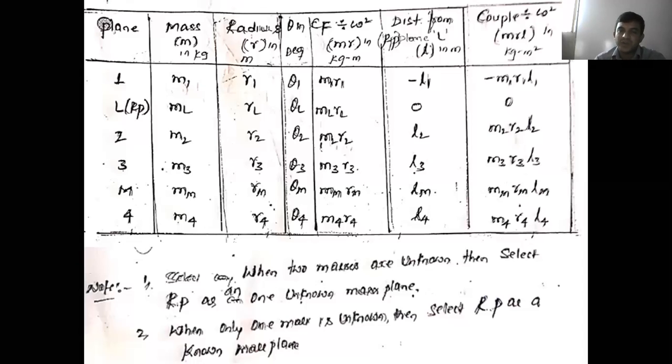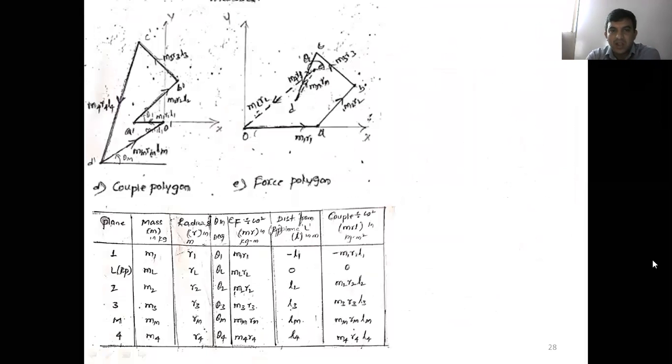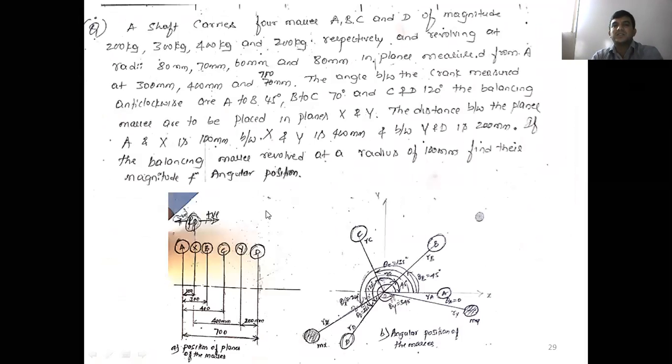Okay, it may be a force polygon or couple polygon. Now remember this note: when two masses are unknown, then select the reference plane as one unknown mass plane. In the second case, when only one mass is unknown, then select the reference plane as a known mass plane. And also know how to draw the couple polygon and force polygon by taking a suitable scale. And last class we started to solve this problem.